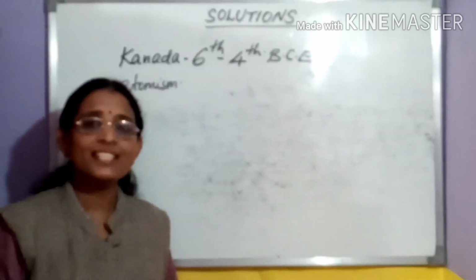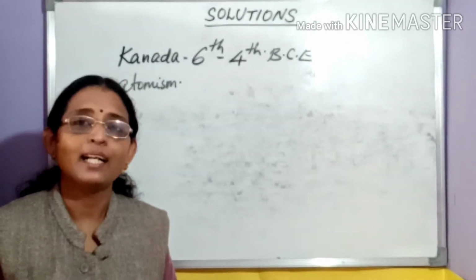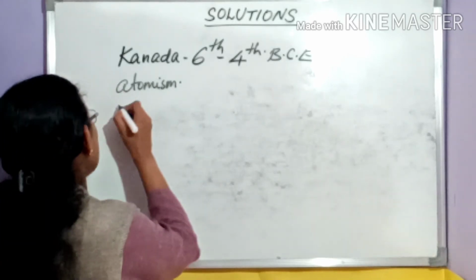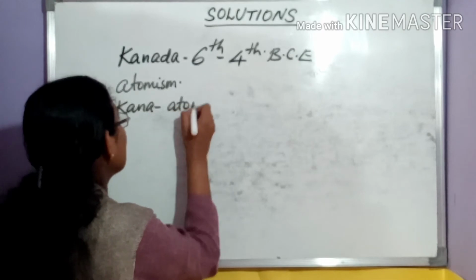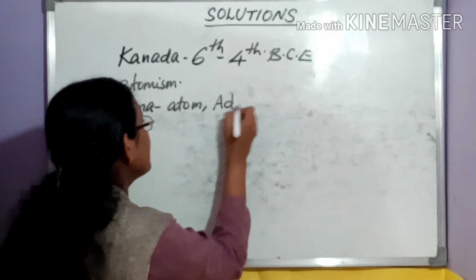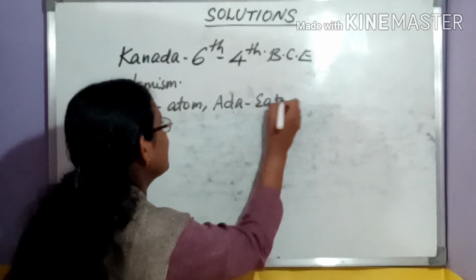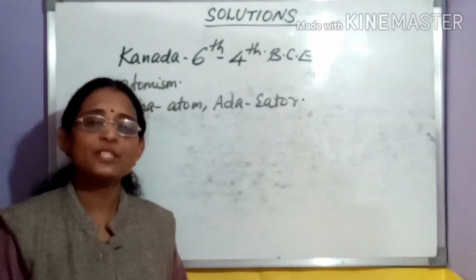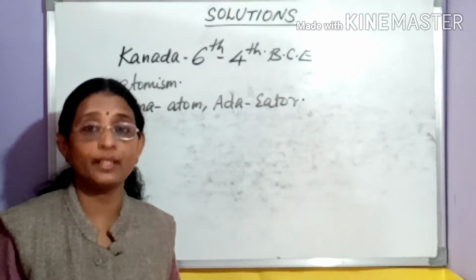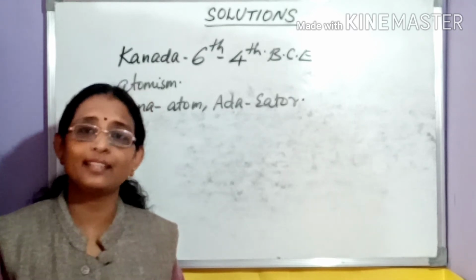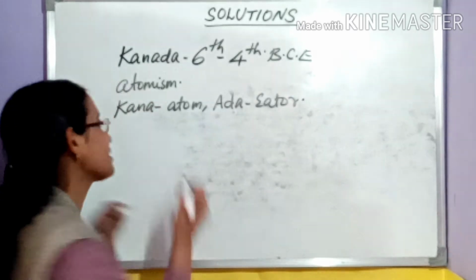What is interesting is behind his name: Kana means atom and Ada means ether. He proposed that everything can be subdivided, but this subdivision cannot go on forever. There must be a smallest particle, and he named it paramanus.